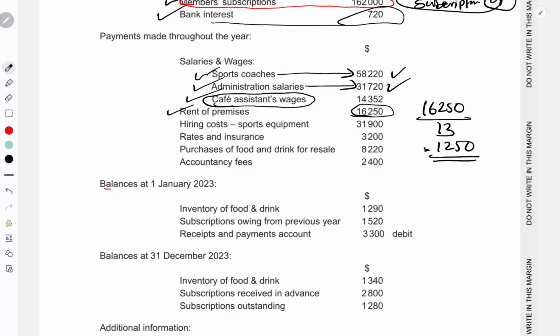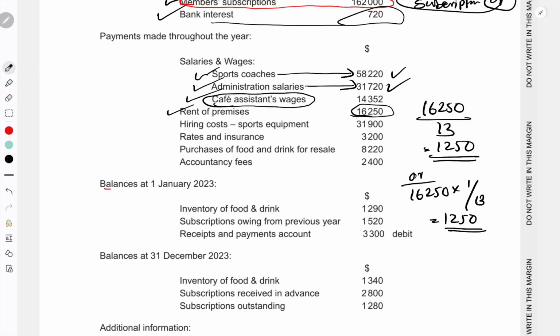This is related to next year, so we deduct it from our rent account. Another way is 16,250 into 1 month prepaid divided by the 13 months paid. That also gives 1,250.